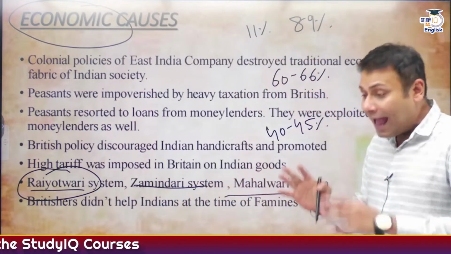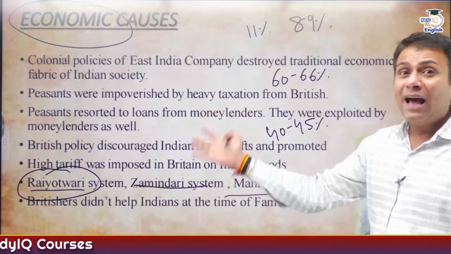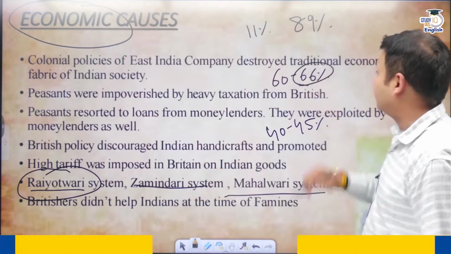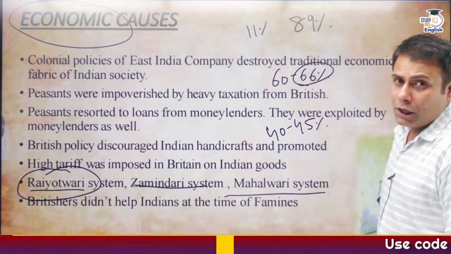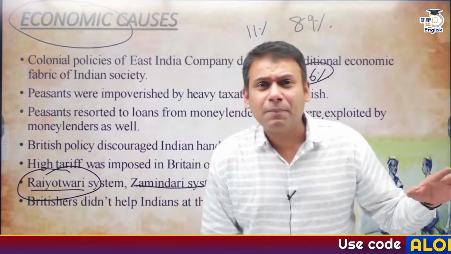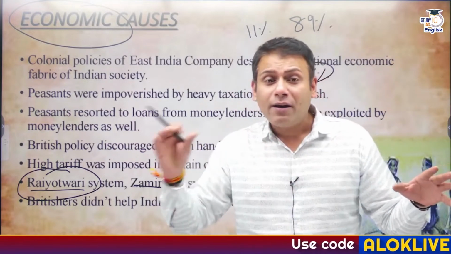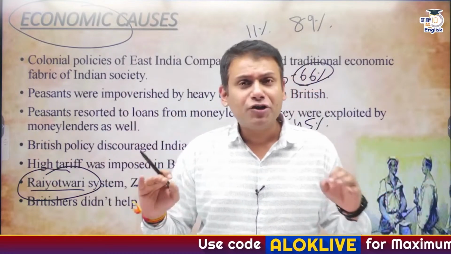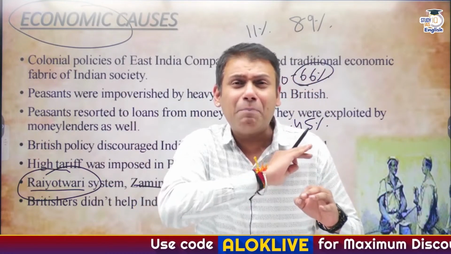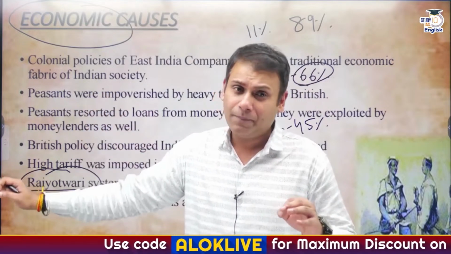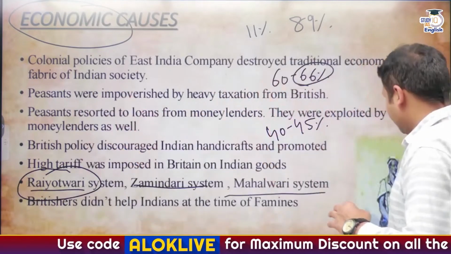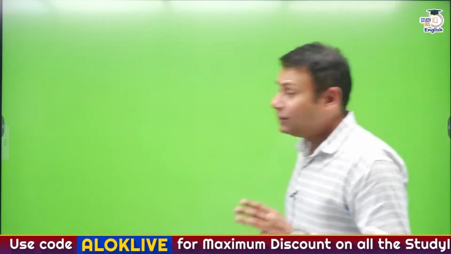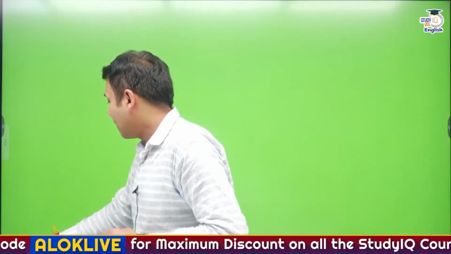Mahalwari system, the tax was collected from the entire Mahal, entire village, and it was averagely 66%. Correct? So the land revenue system was quite exploitative in character. Correct? Apart from this, Britishers through their policies had completely paralyzed the rural industry. I'll give you a small example to make you understand better.